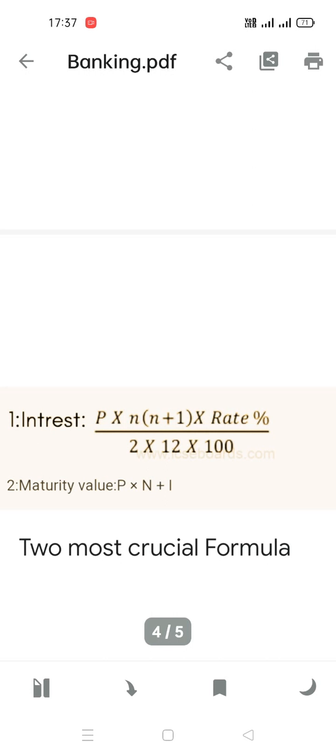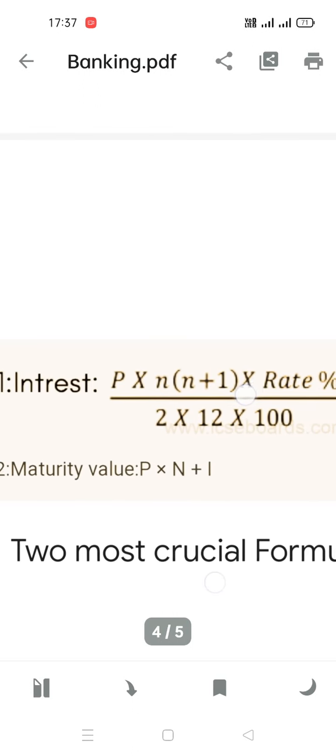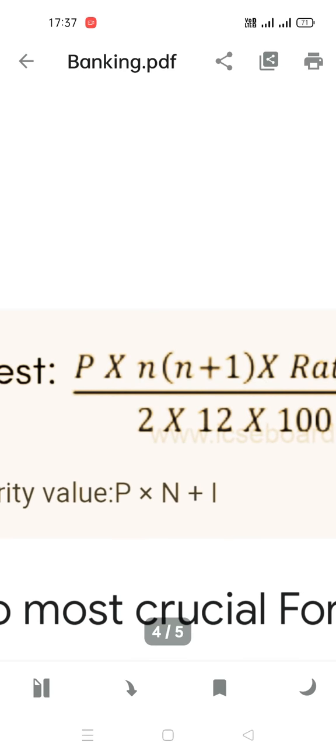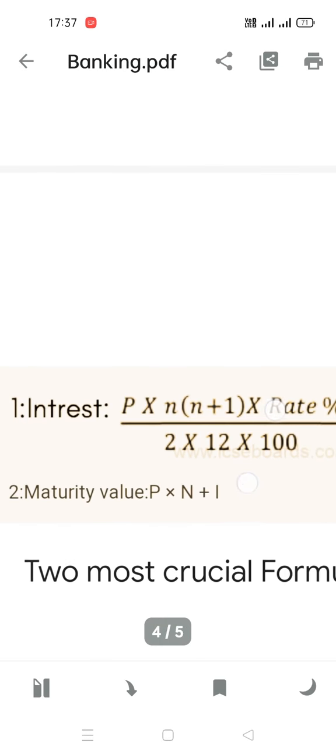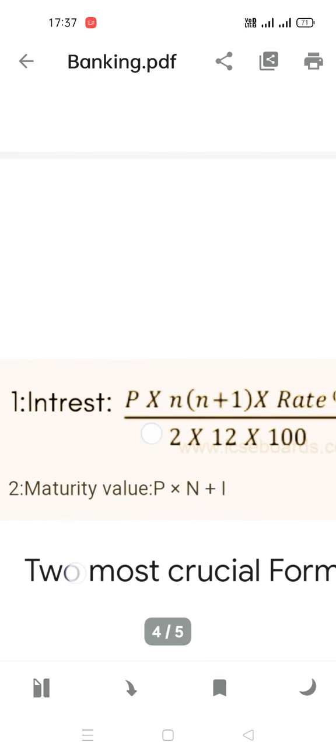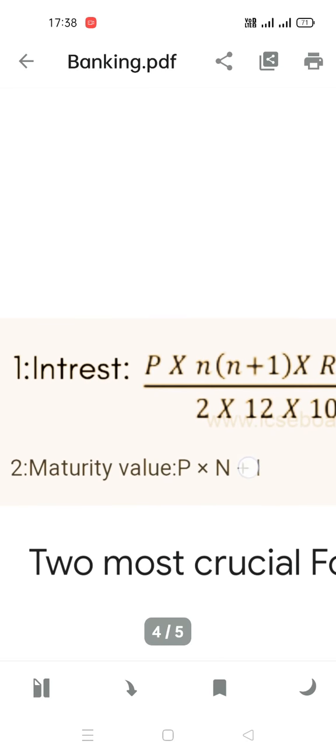Suppose I give you this particular time to pay back my money, that I give you 4 days. So that will be my maturity value, isn't it? For that you have one formula, that is p into n plus I. P refers to principal, n refers to number of years, plus I refers to interest. So this formula is very important.